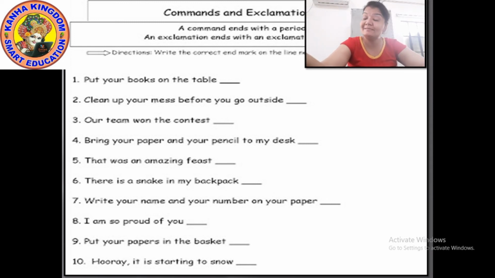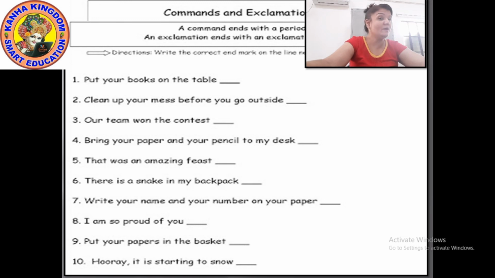When you express something, when you praise something, or when you appreciate something, or when you say something good for something, then that is an exclamatory sentence, and it will end with an exclamation mark. That was an amazing feast. Okay, so it will end with an exclamation mark. There is a snake in my backpack.